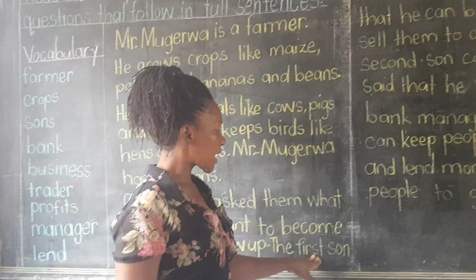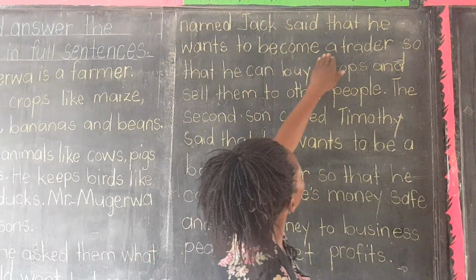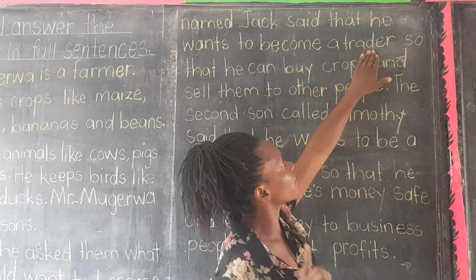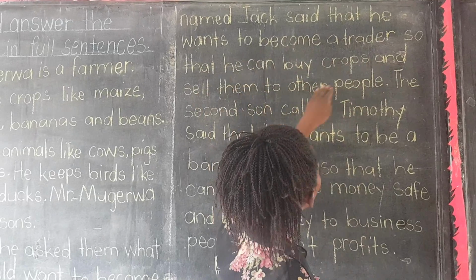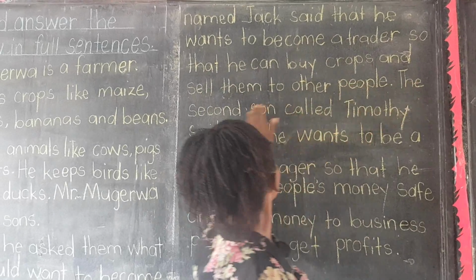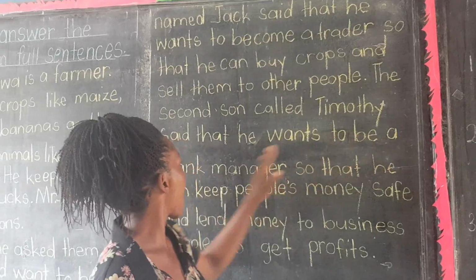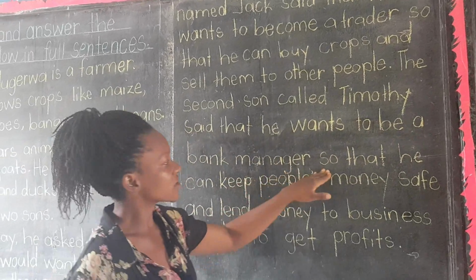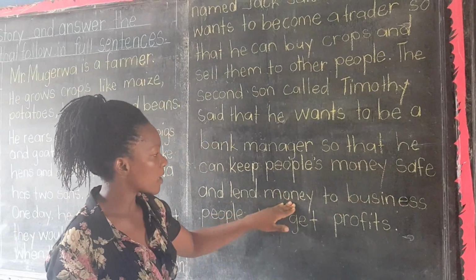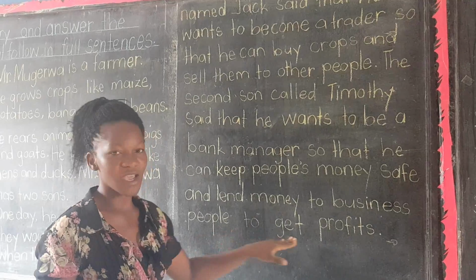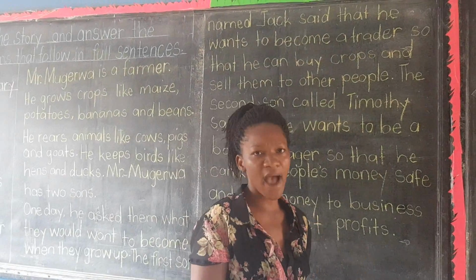The first son, named Jack, said that he wants to become a trader. Remember, we talked about the work of a trader, so that he can buy crops and sell them to other people. The second son, called Timothy, said that he wants to be a bank manager so that he can keep people's money safe and lend money to business people to get profits. So he's going to lend the money and get the profits. So you have had the story.